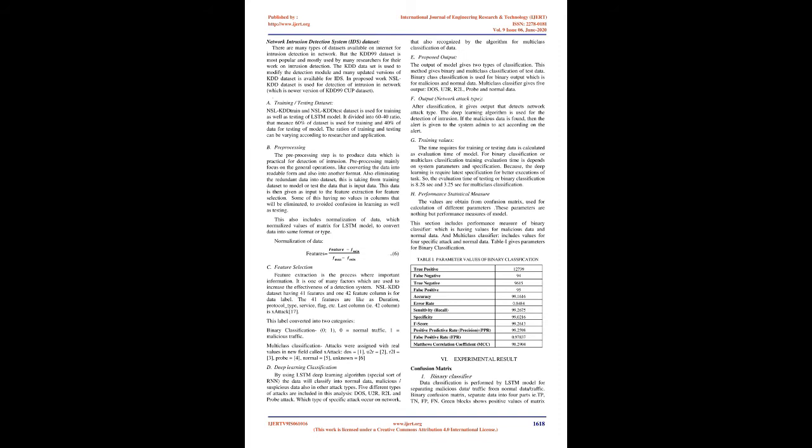The NSL-KDD dataset has the following advantages over the original KDD dataset. It does not include redundant records in the train set, so the classifiers will not be biased towards more frequent records. There are no duplicate records in the proposed test sets, therefore, the performance of the learners is not biased by the methods which have better detection rates on the frequent records.